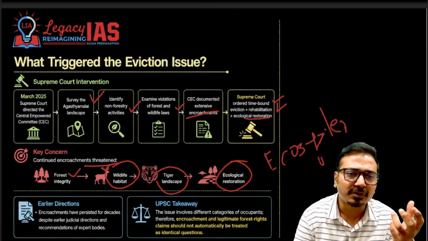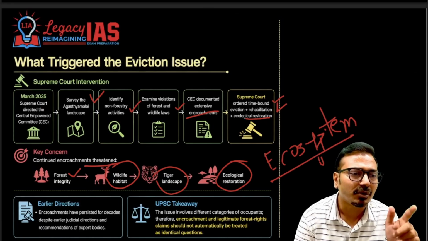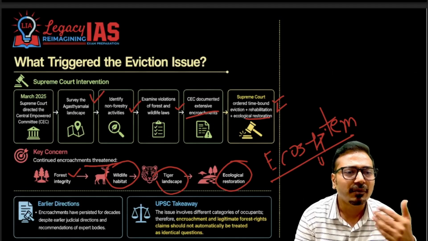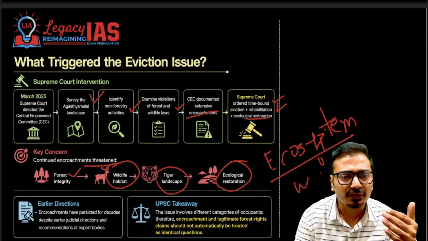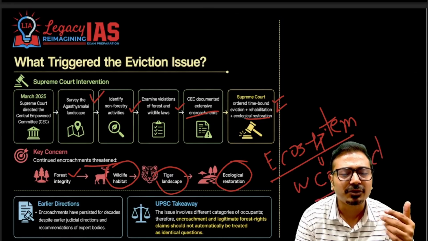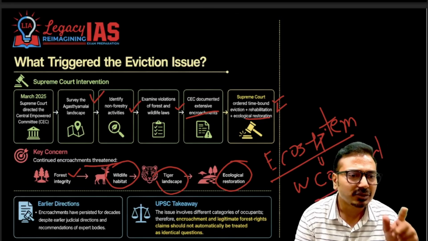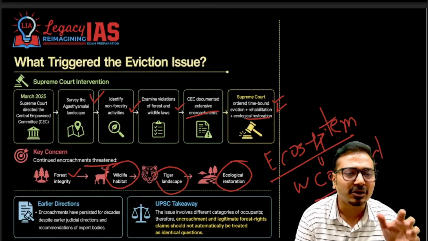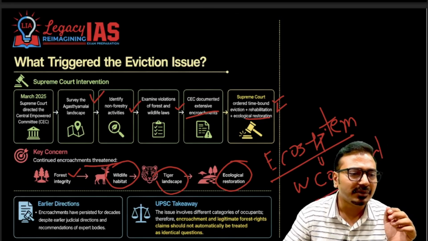Such encroachments create a problem for the overall wildlife habitat, cause wildlife destruction, and wildlife conflicts also happen because of this. More and more encroachment results in human-wildlife conflicts, so that creates the problem. So there is a need to restore the integrity of this particular habitat.